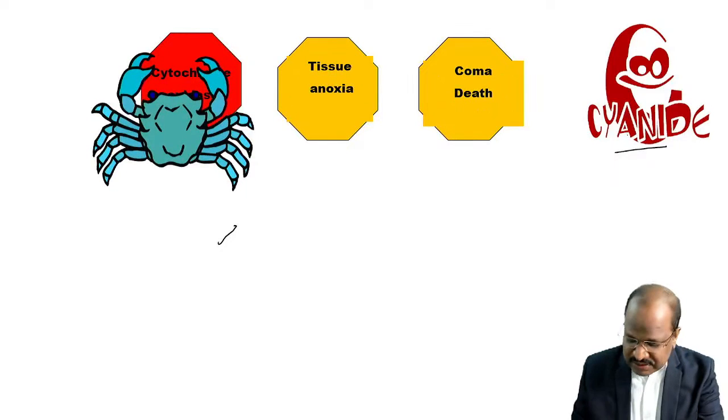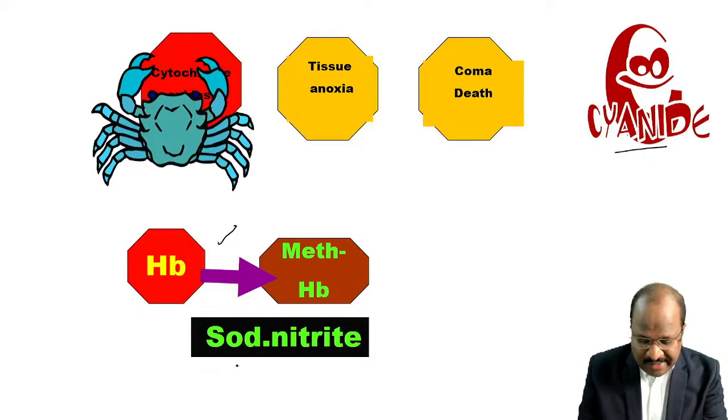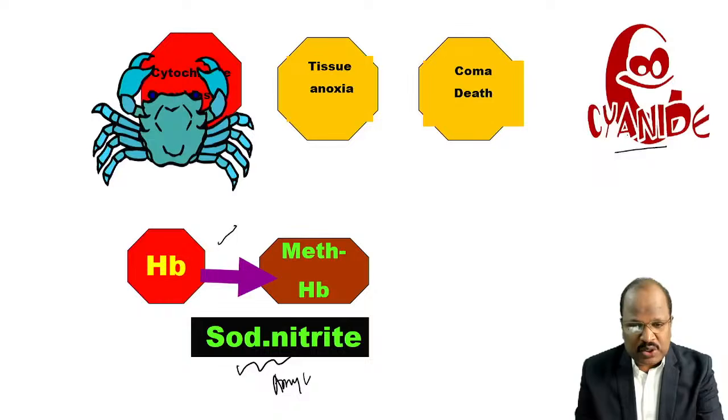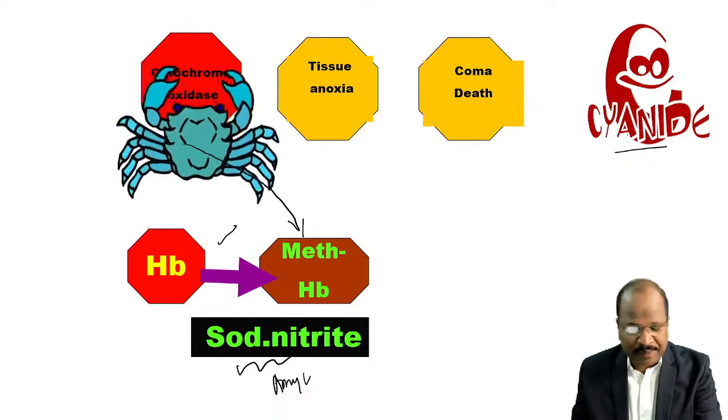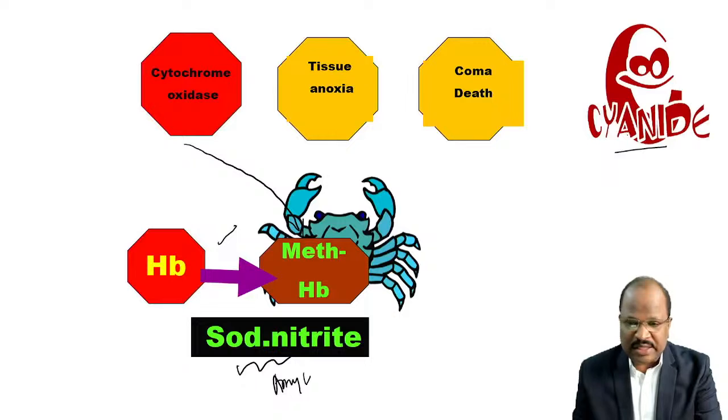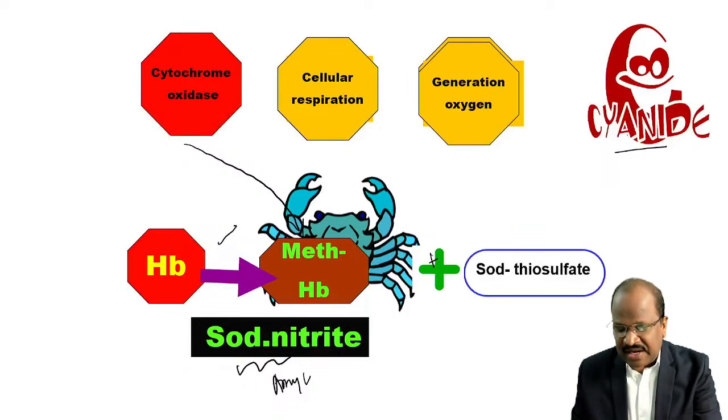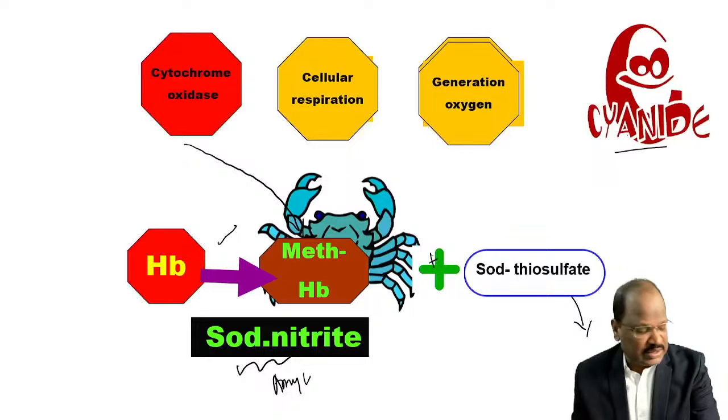To prevent this, we use sodium nitrite or amyl nitrite. They produce methemoglobin, so all the cyanide is attracted towards methemoglobin and forms cyanmethemoglobin. To excrete this, we add thiosulfate. That is also useful. So the kit has sodium nitrite, amyl nitrite, and thiosulfate.